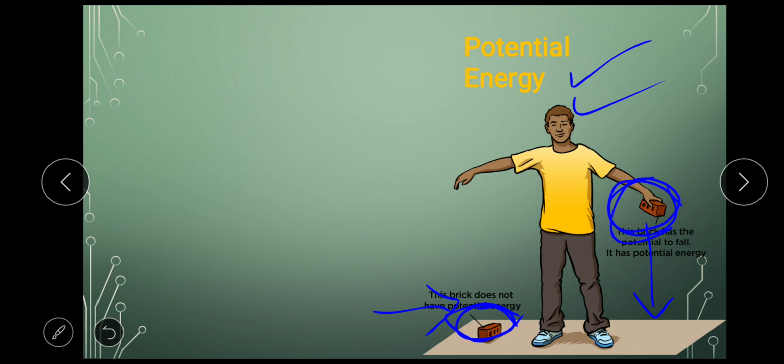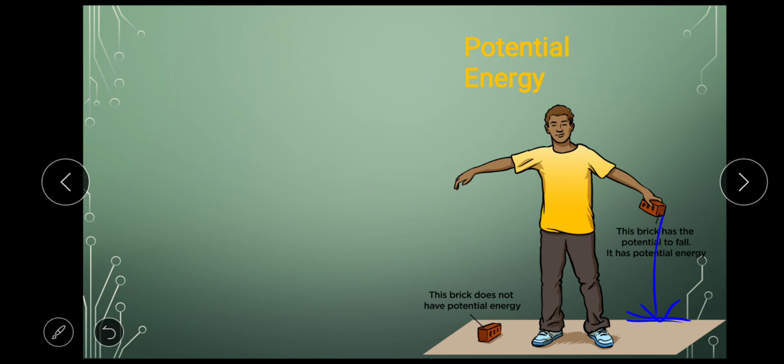But this brick which he is holding in his hand above the ground level has some energy, because once he leaves this brick, it falls down and will have an impact on the ground. Maybe the floor tile may get damaged, or the brick may break. So there is some energy in this brick because of its height, which will have an impact when it falls. So this energy which is there in this brick because of its height is called potential energy.